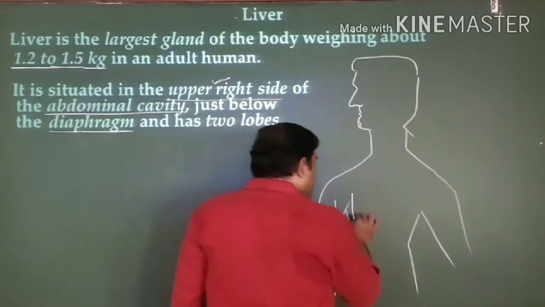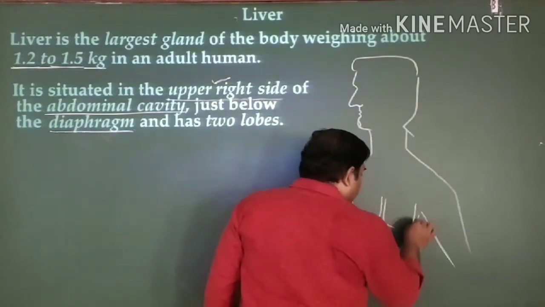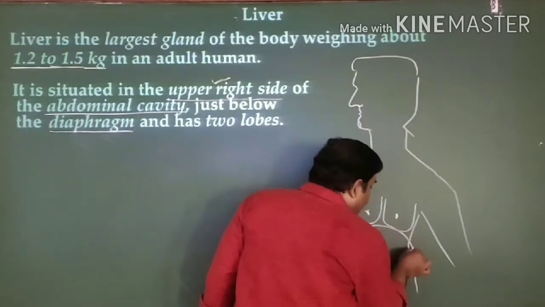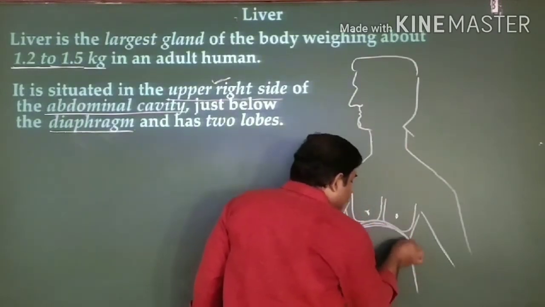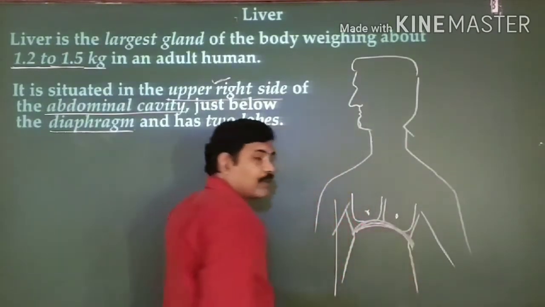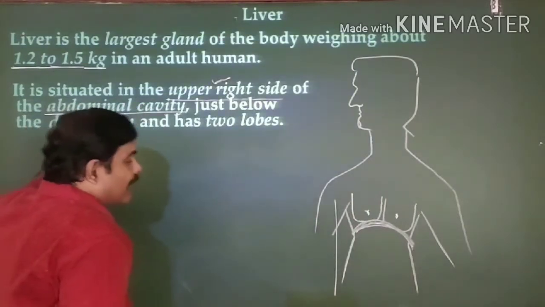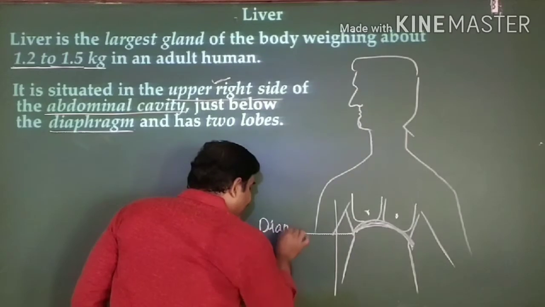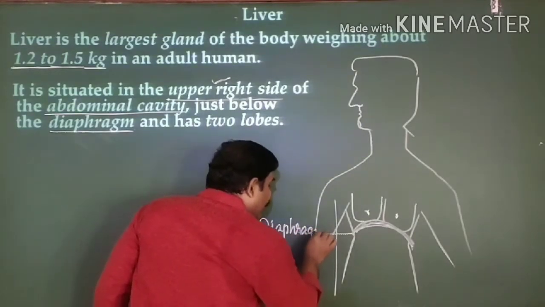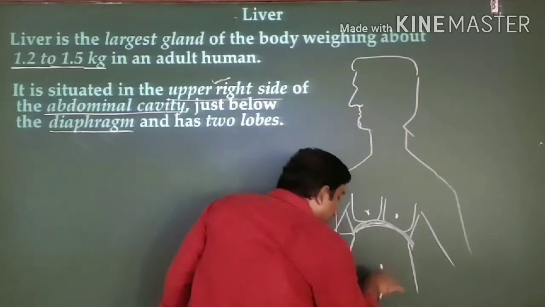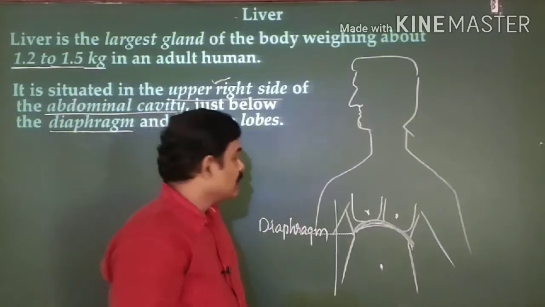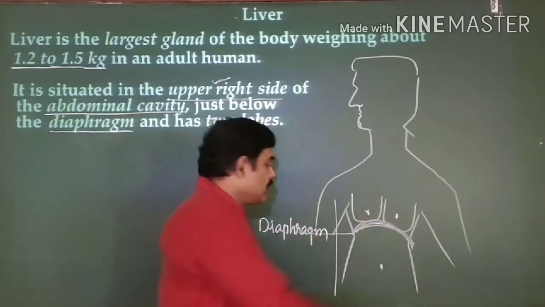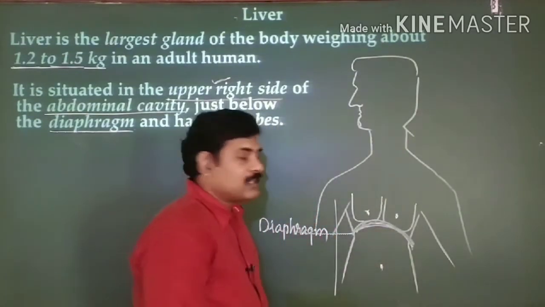This trunk is divided into two important portions with the help of a dome-shaped muscular structure, which is known as the diaphragm. And this diaphragm separates your trunk into the upper thoracic cavity and the lower abdominal cavity.